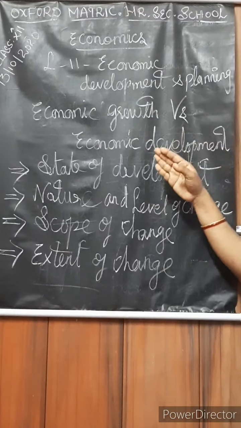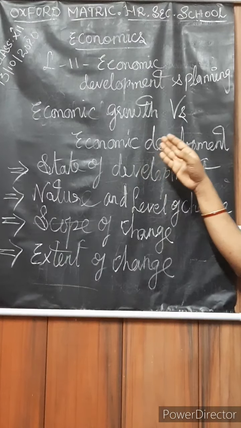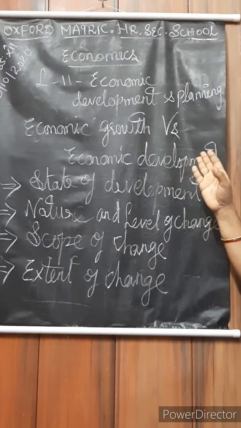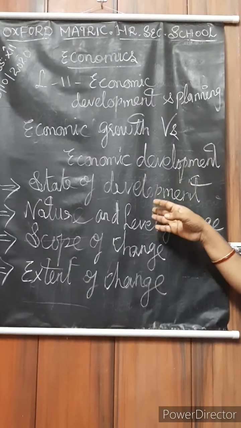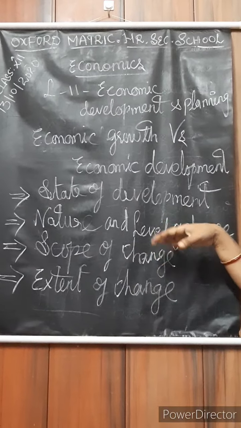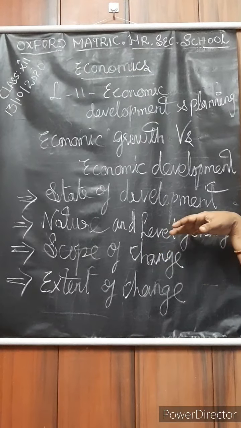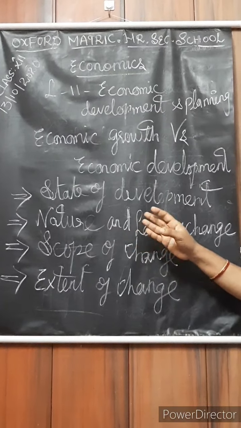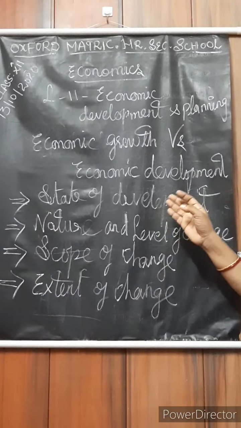Economic growth deals only with the problems of the developed countries. But economic development deals with the problems of the underdeveloped countries. Next, the nature and level of change. In development, the change is discontinuous as well as spontaneous.